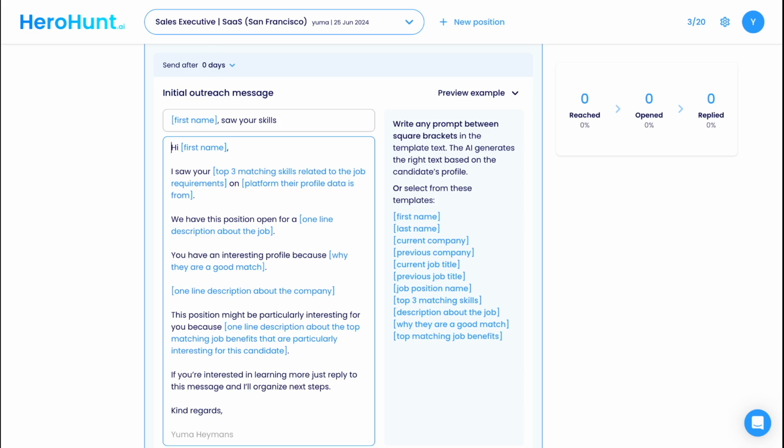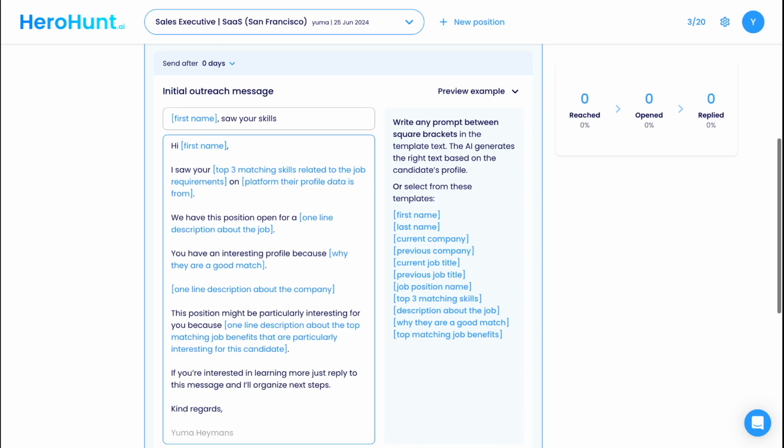The messages that I generate are always personalized with the potential candidate and the job description in mind. In this case, I will mention the skills that the candidate masters that are most relevant for the position, and I will mention the benefits of the job that will most likely resonate with the particular potential candidate. Every message will be based on the template, but the text in blue, the prompts, I will personalize based on every individual candidate. You can always change the template and the prompts in the message. The black text, without the square brackets, is static and will be the same for every message sent out. It will not be personalized.